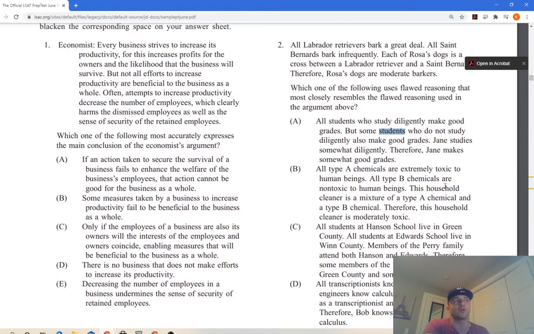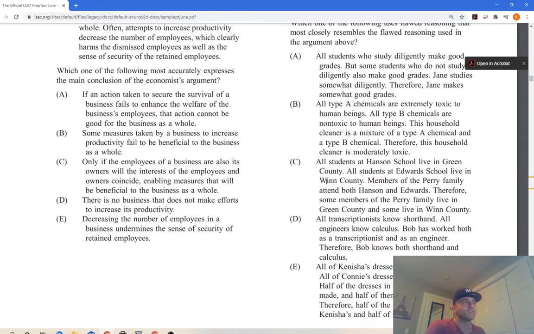All type A chemicals are extremely toxic to human beings. All type B chemicals are non-toxic. Extreme toxicity, non-toxicity. We're talking about all in both cases. This household cleaner is a mixture of type A and type B. Therefore, this household cleaner is moderately toxic. Right off the bat, we know this is B. Again, if this was a test, sorry, my eyes are hurting. It's late at night. If this was a test, it's a B. I'm putting it down as B because I'm almost positive. But for the sake of it, you can read the other one.